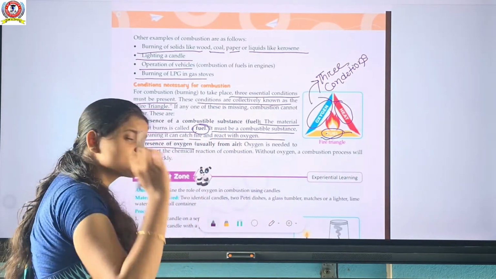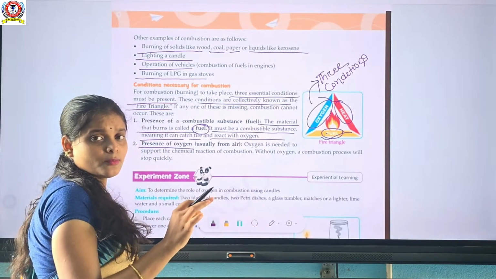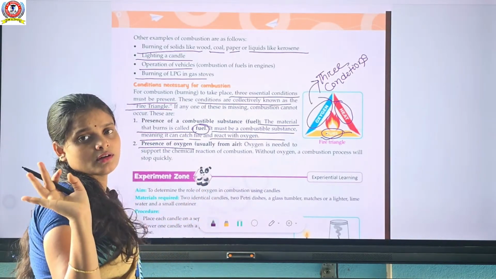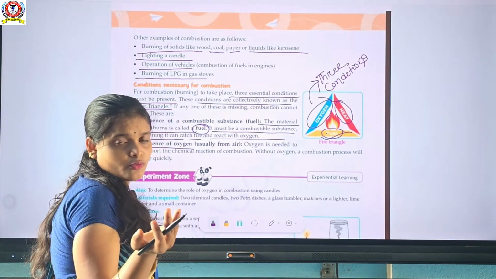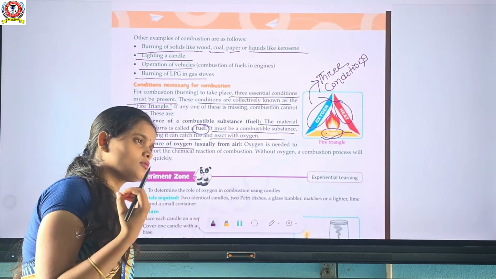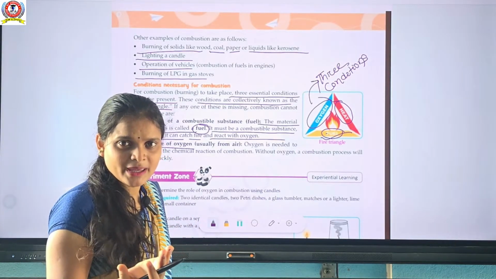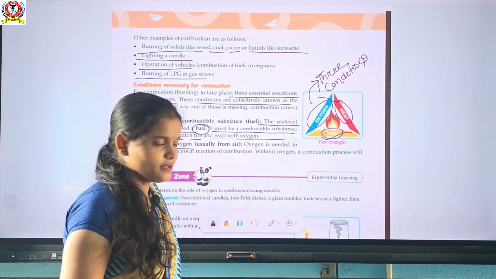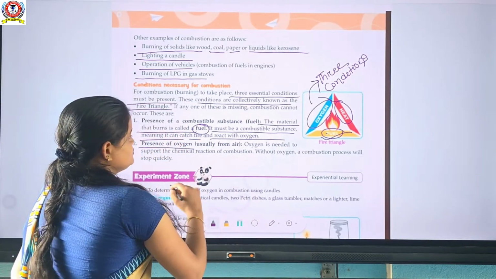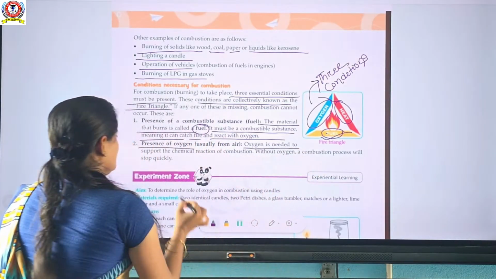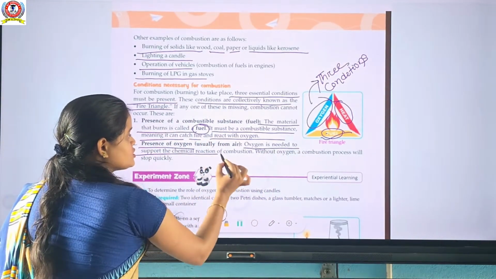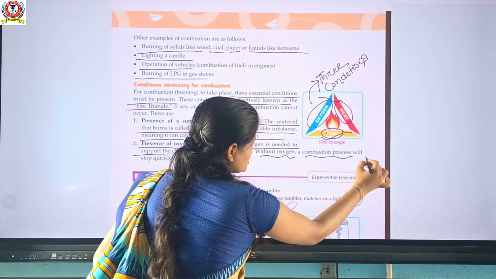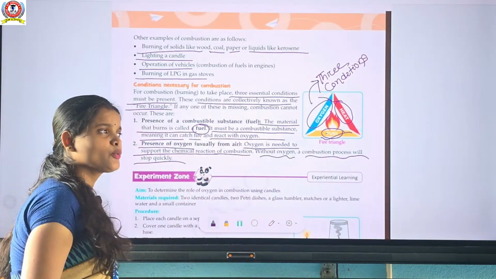Oxygen is necessary for catching fire. The most important thing for combustion is oxygen. Without oxygen, no living organism can survive and no combustion takes place. Oxygen is needed to support the chemical reaction of combustion, so without oxygen, a combustion process will stop quickly.